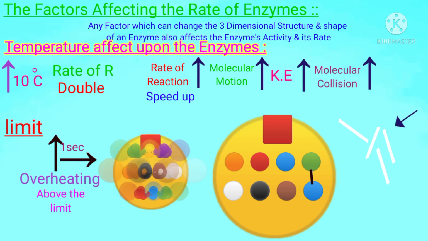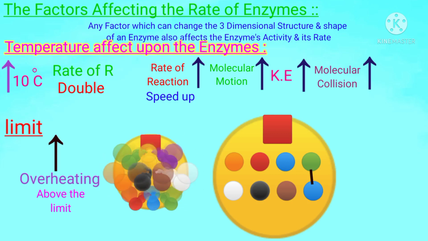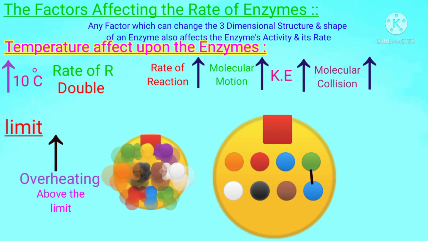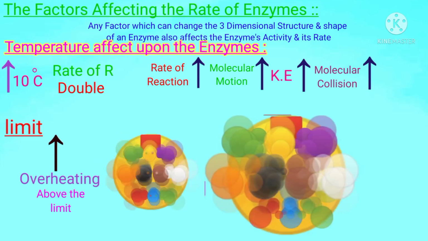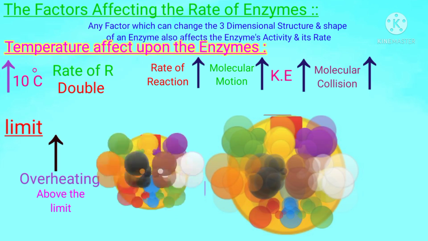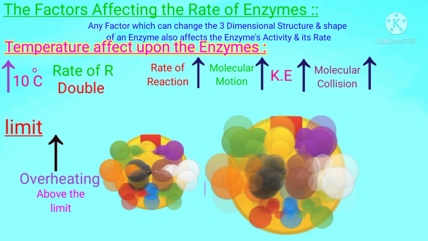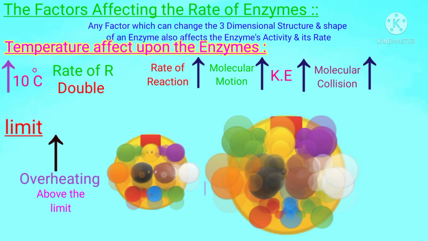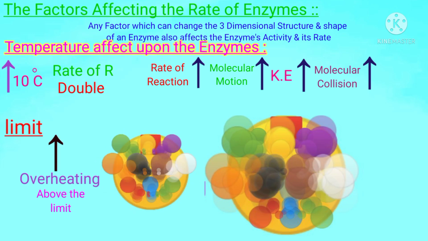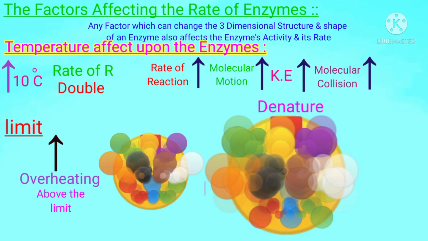When these bonds are broken down, then the shape of the enzyme will also be disturbed and changed. As enzymes possess the tertiary and quaternary configuration of proteins, these will be disturbed by the strong vibrations of atoms and molecules. So now the enzyme will be called denatured.